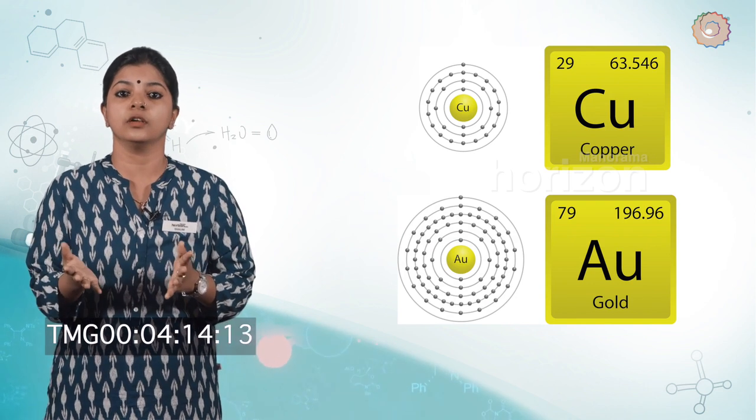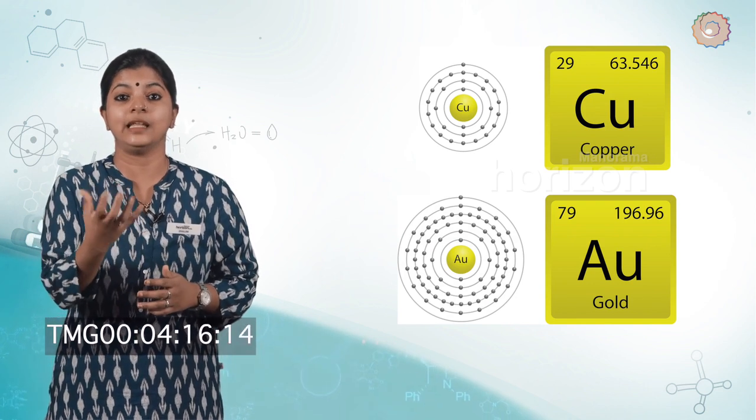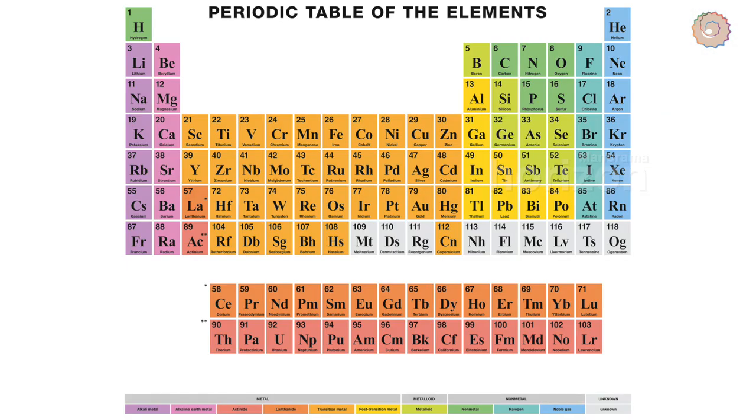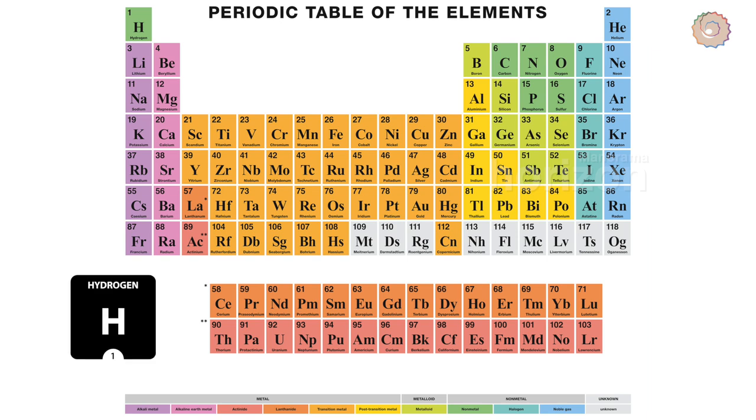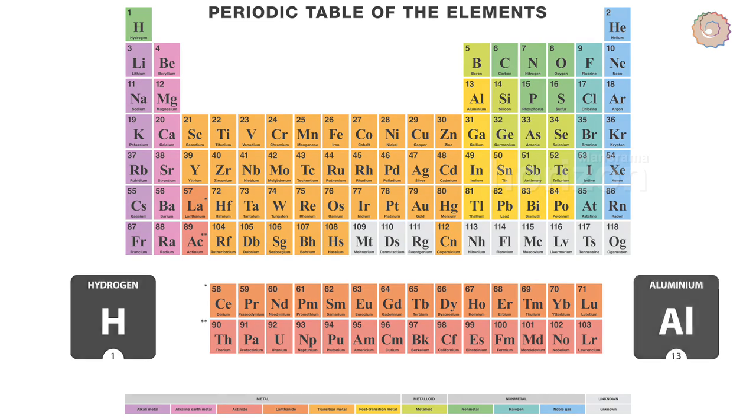For example, gold was taken from the English word meaning yellow. Nowadays, IUPAC, that is the International Union of Pure and Applied Chemistry, approves the names of elements. Many of the symbols are the first one or two letters of the element's name in English. The first letter of a symbol is always written as a capital letter and the second letter as a lowercase.